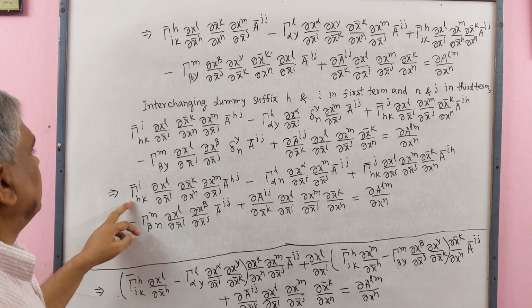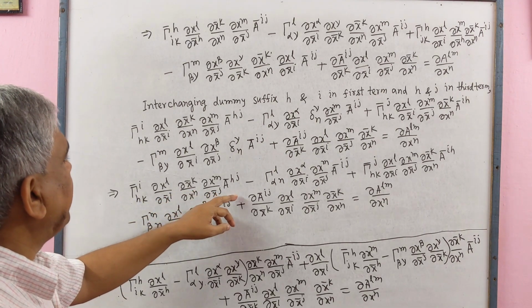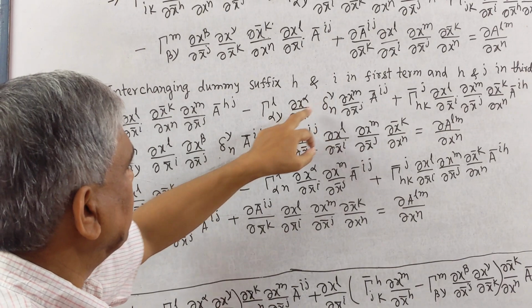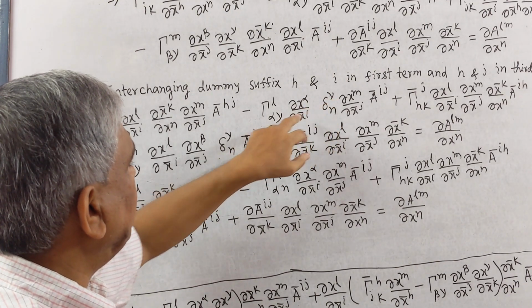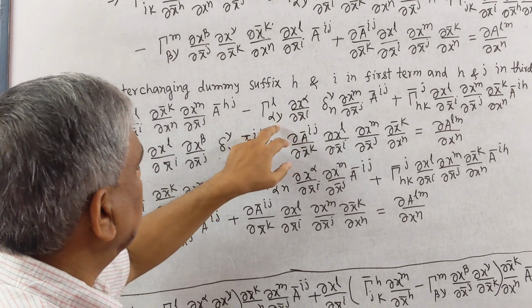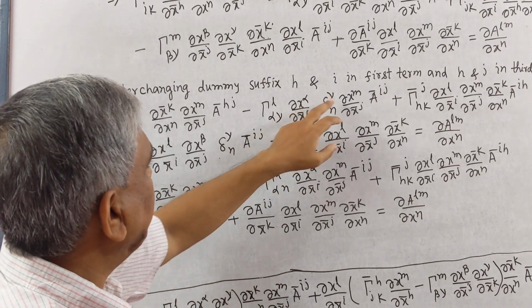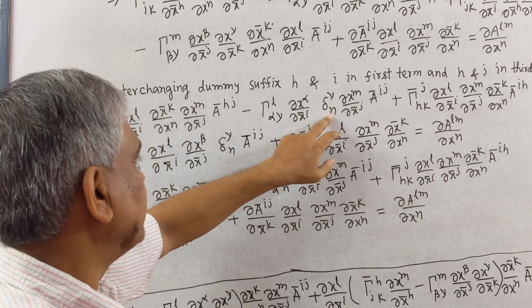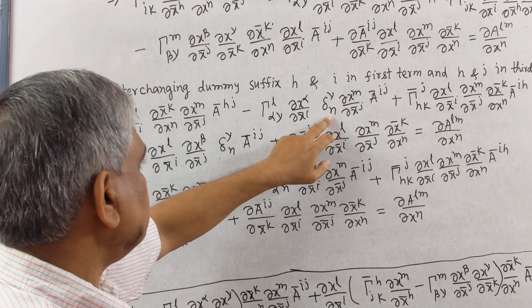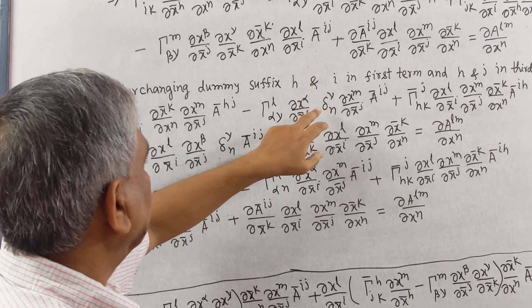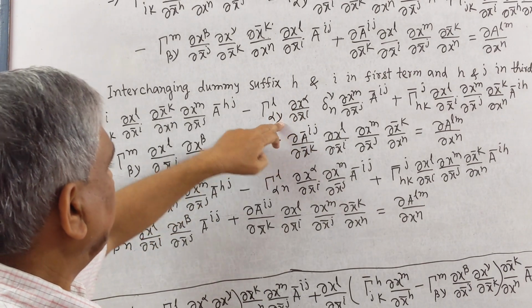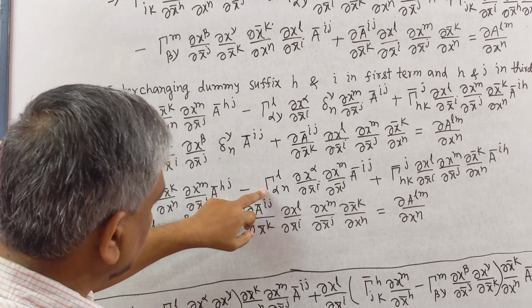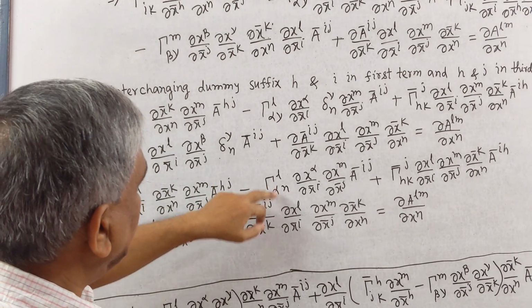This implies that this term remains same. Here γ is the dummy suffix, so we write γ equal to 1, 2. When γ equal to n, the value of delta γn will be 1, otherwise 0. So we write here 1 and here n. So this is Kronecker delta, Christoffel symbol of second kind, L α n.